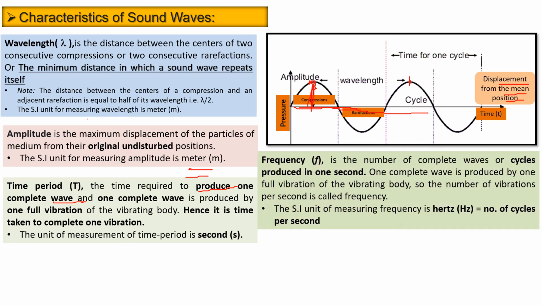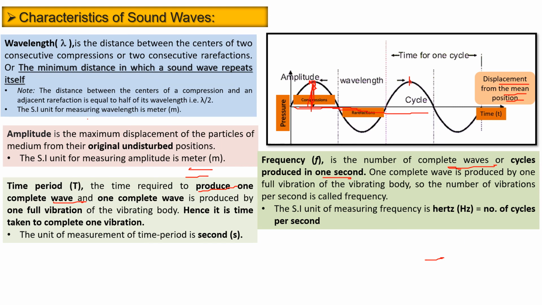Next is frequency. Frequency is the number of complete waves or cycles produced in 1 second. In 1 second, how many complete cycles are formed? This is one complete cycle, this is second, third, fourth, fifth, and then this becomes sixth. That becomes the frequency of the wave.